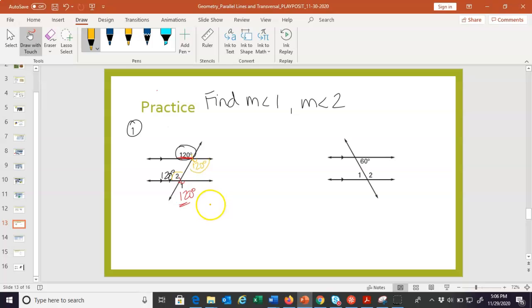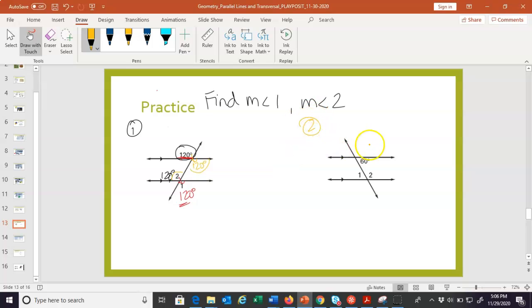You only have two options. Are they equal or are they supplementary? Most of the time you can kind of figure that out too just by looking at it. Like angle 120 and angle 2, they look equal. They look like they have the same measure.